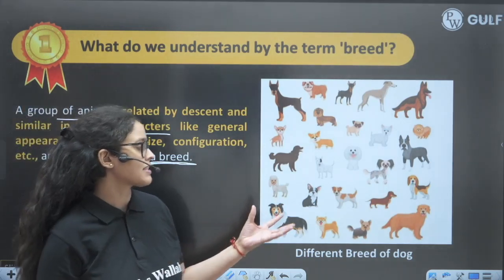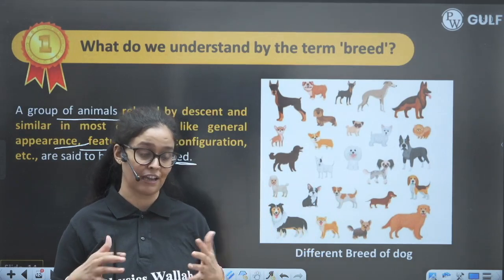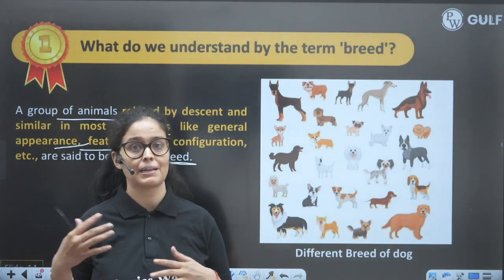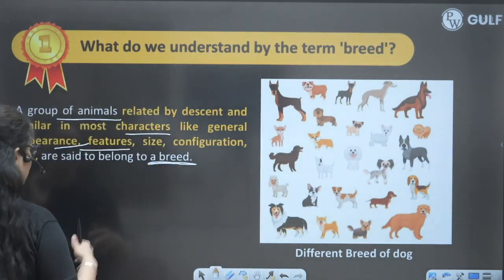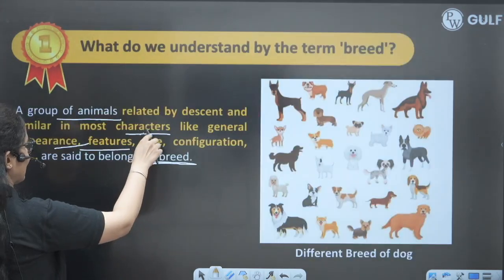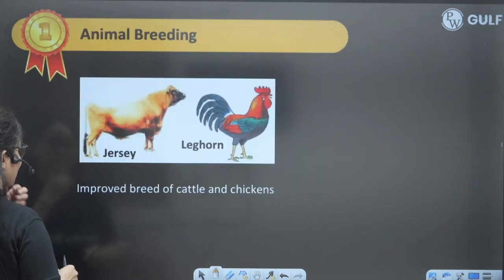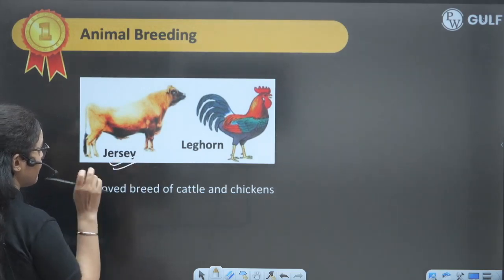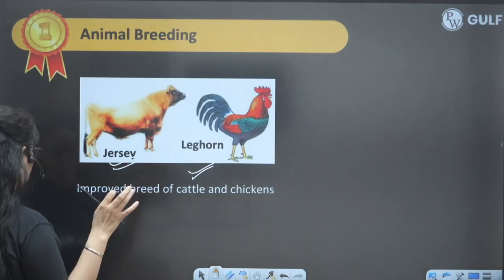So we know dogs have different breeds. You can see all of them are looking very different. They have different size, different body building, different type of body, different type of ancestry, everything. So they look very, very different. That means they are of different breeds, right? Same breed means having the same character, general appearance, features, size, configuration and common ancestry. Jersey is a very good breed of cattle, and Leghorn is a good breed of chickens.